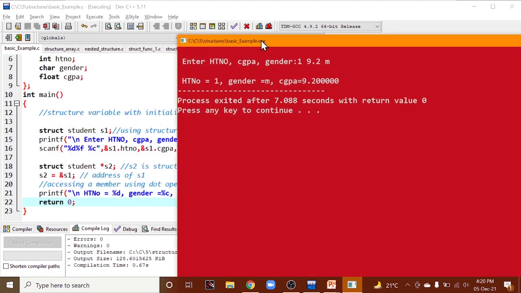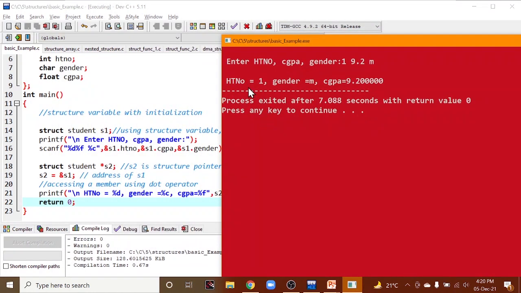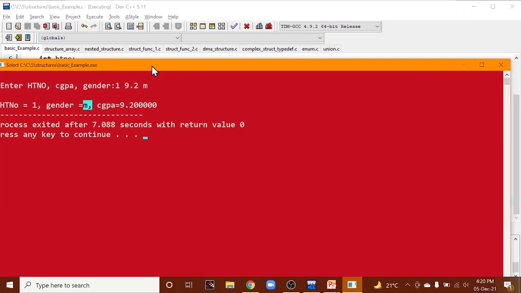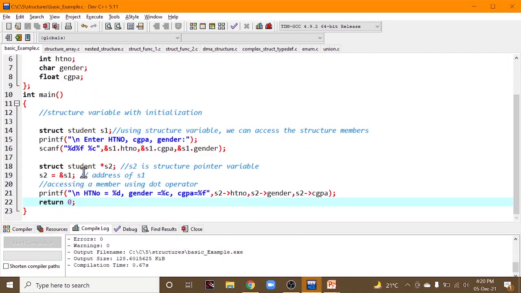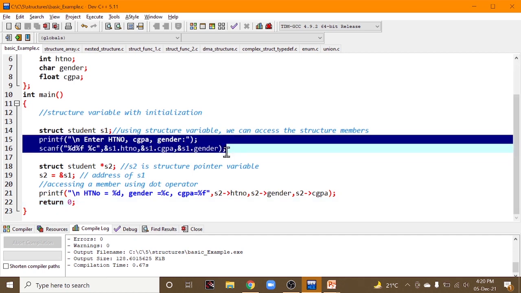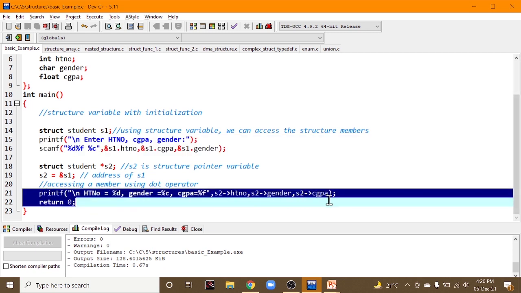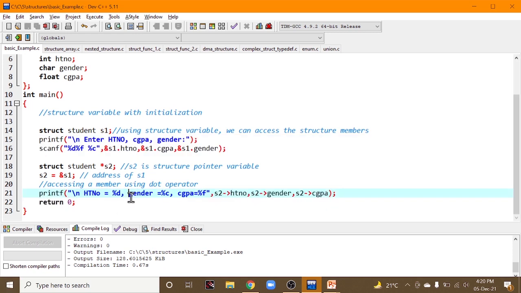You can check the output is printed: HT number is 1, gender and CGPA. You need to remember that using the dot operator we are scanning or taking the input, but using the arrow operator we are printing the input given. This is a simple example related to structure.